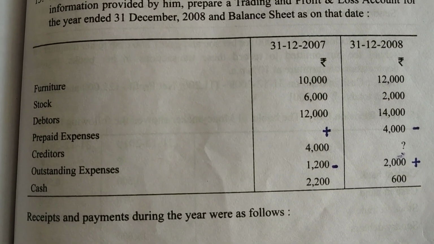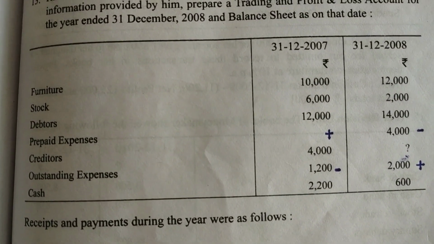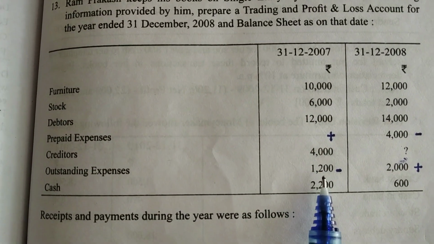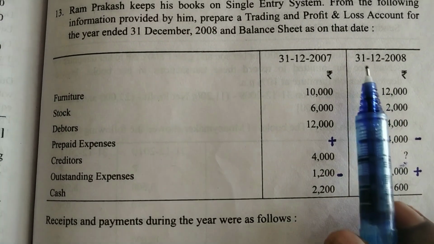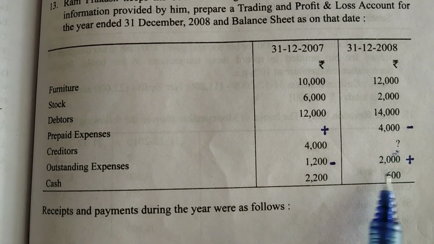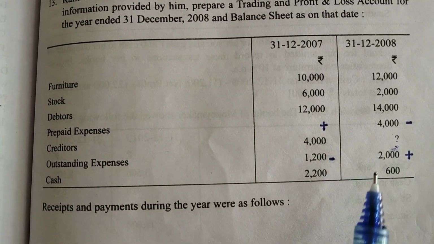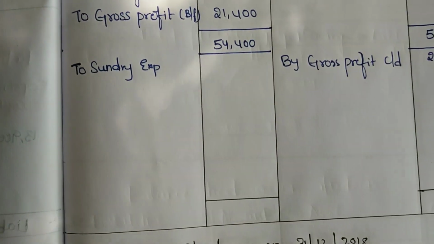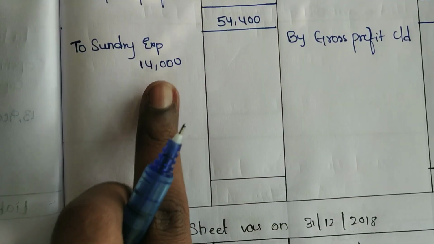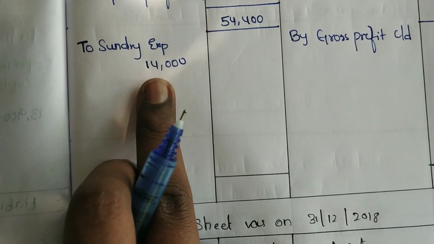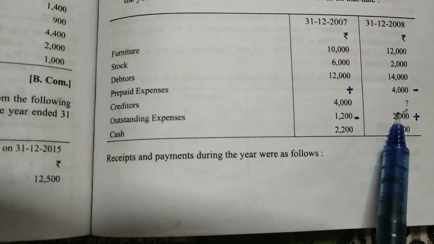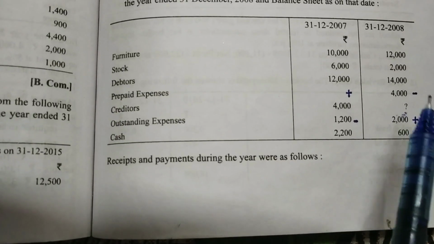In the same manner, outstanding expenses. If you are paying these outstanding expenses for the year 31/12/2007, you have to deduct it. And if you are paying these expenses for the year 31/12/2008, you have to add it. So these are the adjustments you have to do in the P&L account for the sundry expenses. So take the sundry expenses on the debit side. See, what are the sundry expenses given? 14,000. I am taking this 14,000 in the inner column because we have to do some adjustment. What is the adjustment? We have to take the expenses regarding this current year only.